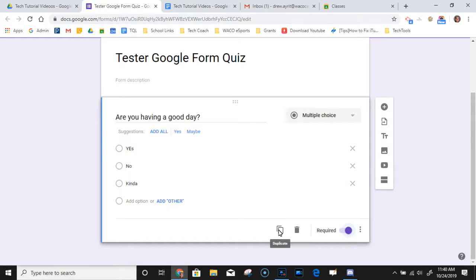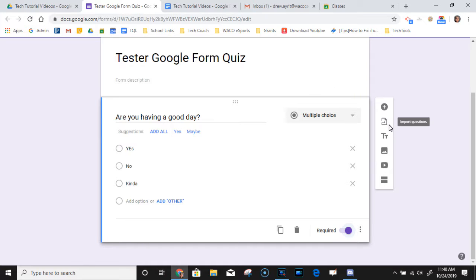A lot of times, rather than clicking this button up here to make a new question, I just duplicate my previous question and just alter it. I don't know, that just works easier for me. But to make a new question, you click up here, and then it will make a new question below the one that you are clicked on.